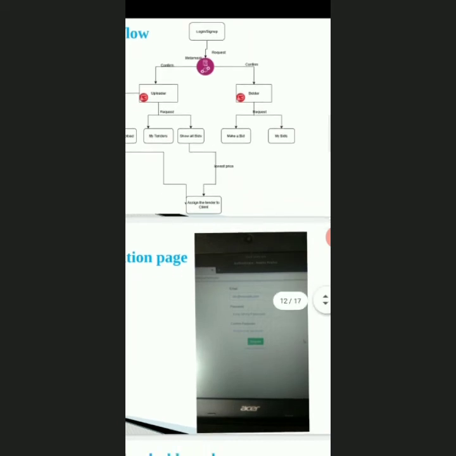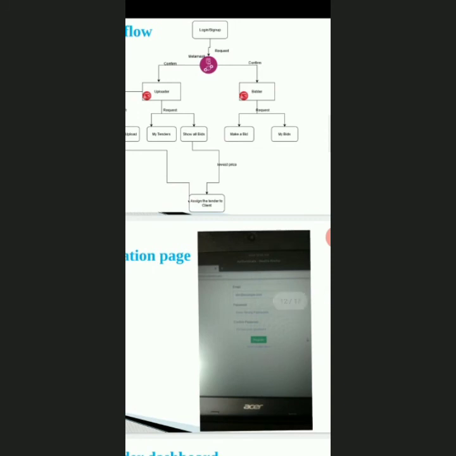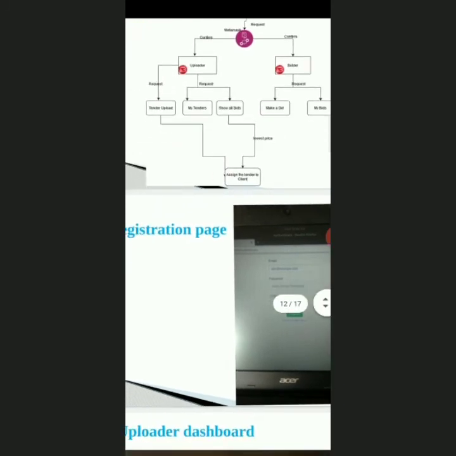He will make a bid by using the tender name, and he will enter the tender amount, and the bidding process can be done, and those details will be shown in bidding. The uploader will decide the winning bidder by using the lowest price. This is all about the project workflow.